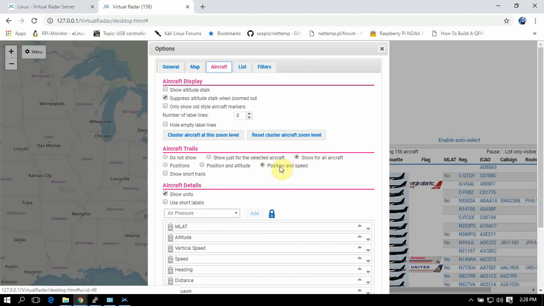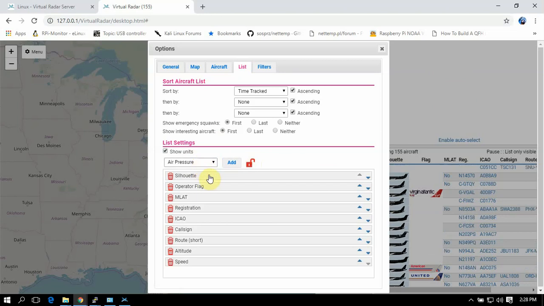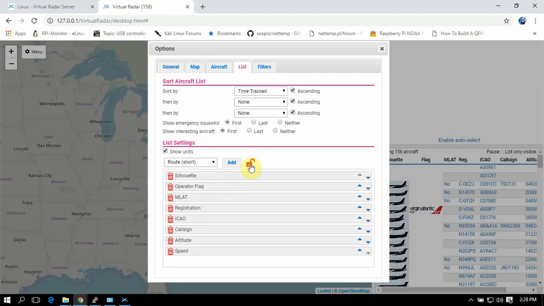Then you can do one of these three if you like. For the list over here, it shows what's displayed. If you want to add or delete stuff, you can. If you want to delete route, you can. Once you're done, just hit the lock again.